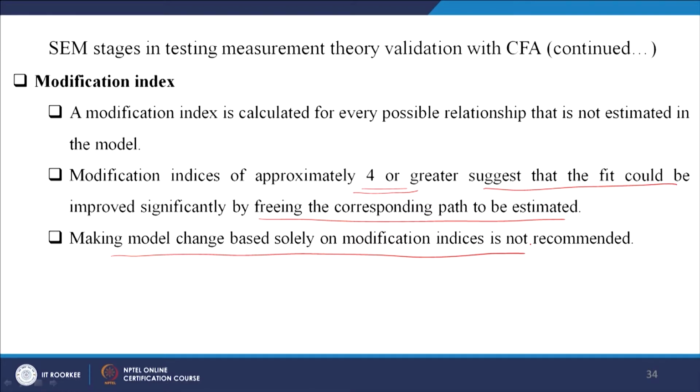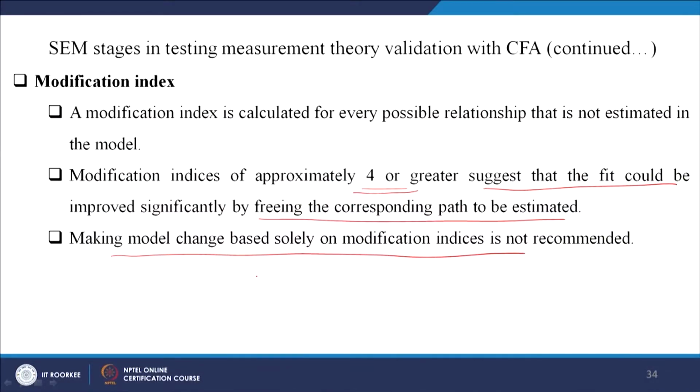So, you should first try to see the residuals, and after that you can go for the modification indices. I have given you some conditions, for example, do not try to draw a relationship between error terms of 2 different constructs, and do not do too many things at one time. That means do not connect 2 error terms together at the same time. Go one by one, starting with the one which has the highest value.